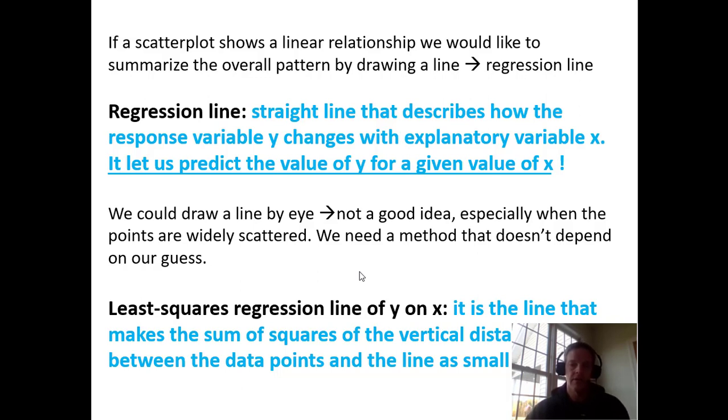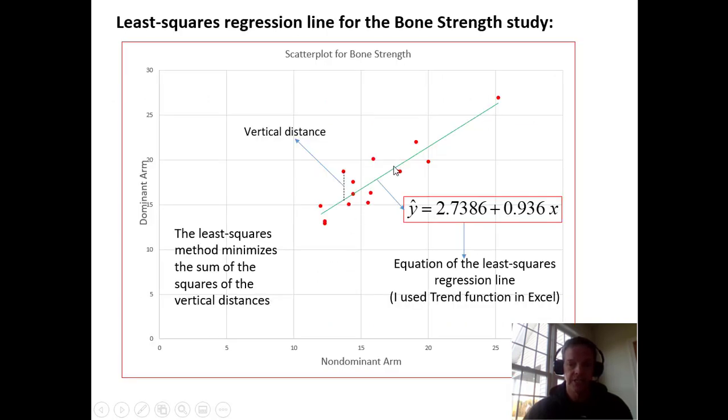So you could draw a line by eye, but that's not a good idea. We need a method to do this, and so we do a least squares regression line of Y on X. What that line does is make the sum of squares of the vertical distances between the data points and the line as small as possible. Here's an example for the bone strength study. We find this vertical distance, square it, and we want a line that minimizes the sum of all of those squares, and that's what this process does.